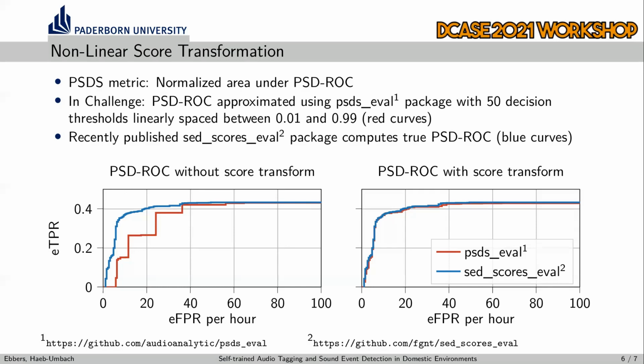In the figures, we show the approximated PSD walks for one of our models in red, without and with the proposed nonlinear score transformation. The recently published sed_scores_eval package allows to efficiently compute the true PSD walk, which is shown in blue here. It can be seen that without the proposed nonlinear score transformation, the PSD walk is significantly underestimated when being approximated with only 50 decision thresholds.